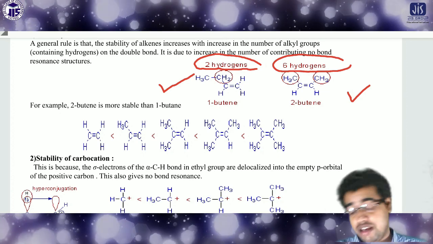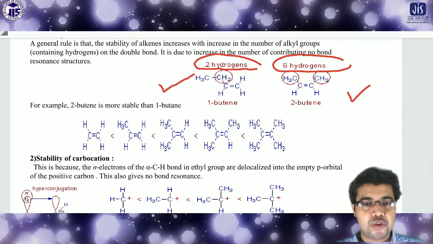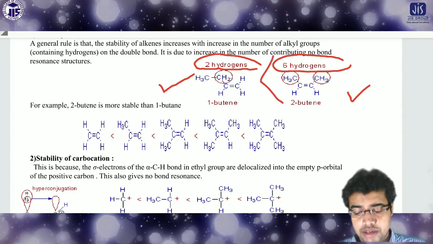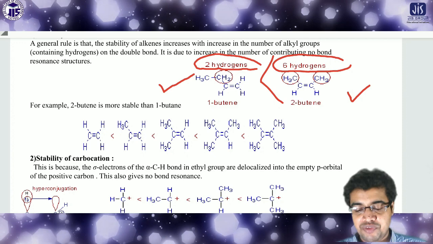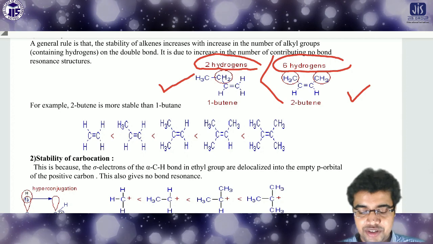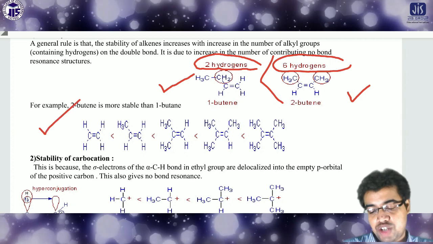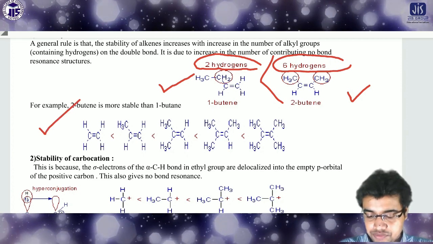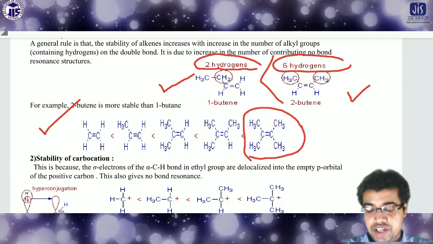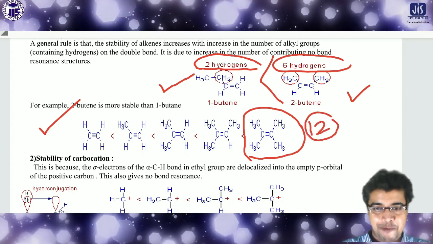And I told you, with increasing number of conjugating structures, the compound will be more and more stable. So 2 butene will be more stable than 1 butene, because in 1 butene there are only 2 hydrogens, and in 2 butene there are 6 hydrogens. In this way we can draw the stability order also. Look here, in the last compound, which is the most stable, 3 into 4, 12 hyperconjugating structures are possible, isn't it?